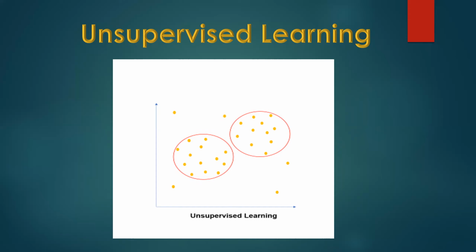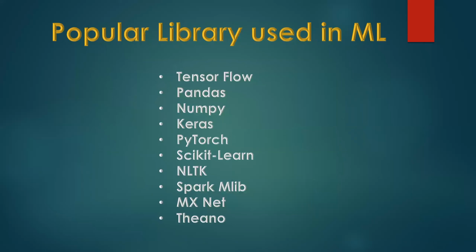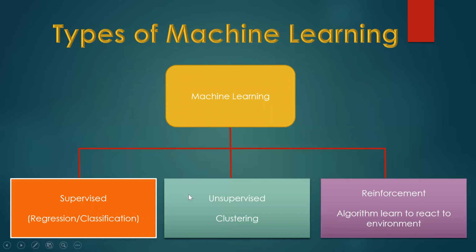As we saw before, we have three types of learning: first is supervised learning, then unsupervised learning, and reinforcement. In supervised learning, we have two things: regression and classification. Regression is a continuous flow of data, and in classification the machine will be able to predict the boundary between the natures of the data.